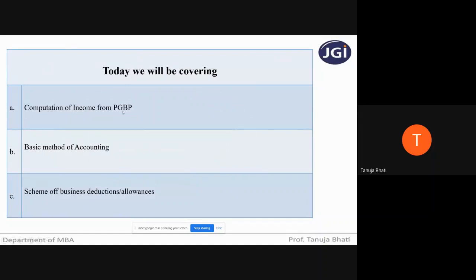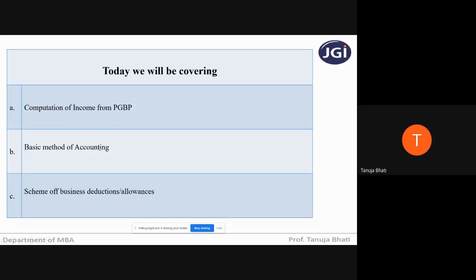Today we will be covering computation of income under profits and gains from business or profession, like how to compute income if any person is running a business or having a profession. Then how do we compute the income from that business and profession, so that we know what tax he is liable to pay on it.